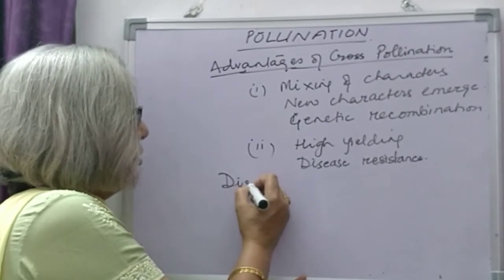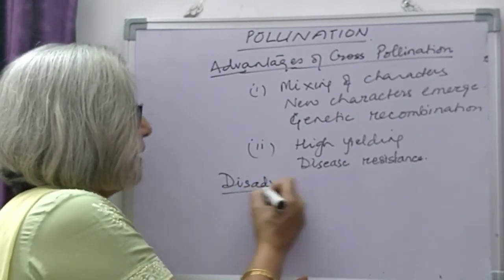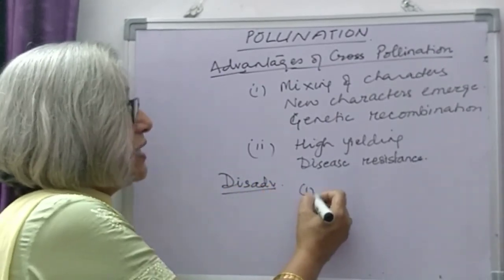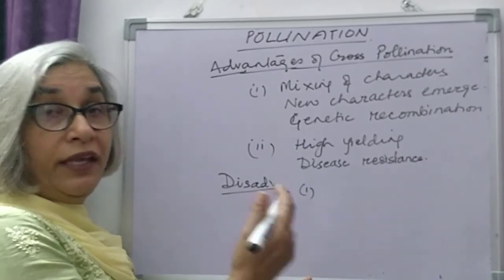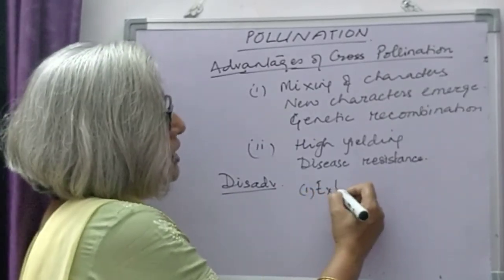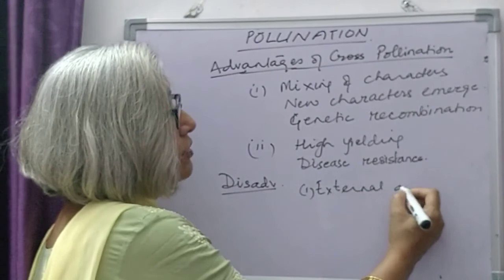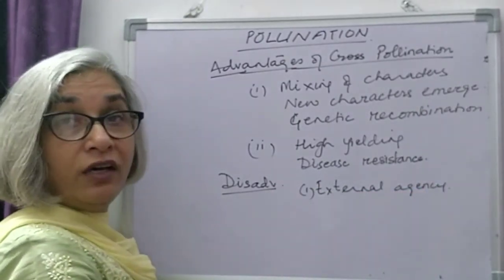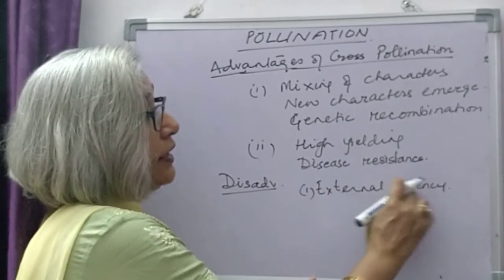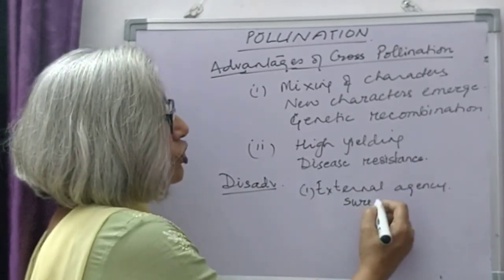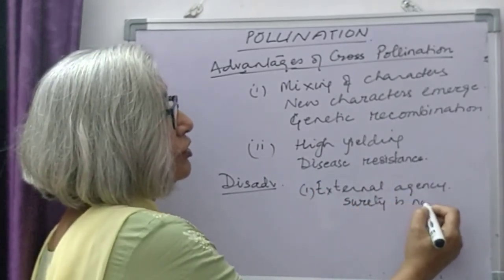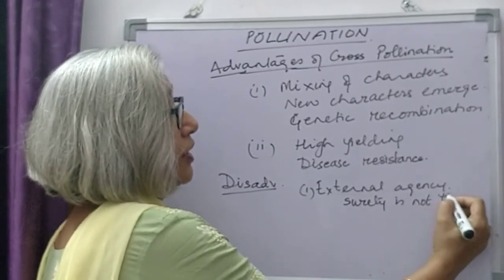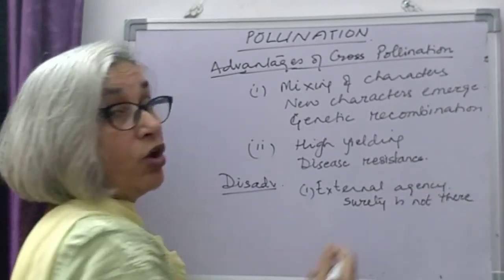Now coming to disadvantages. This needs an agency to carry. So if an external agency is not available, pollination will not occur. Because they need an external agency, surety is not there. It may occur, it may not occur.